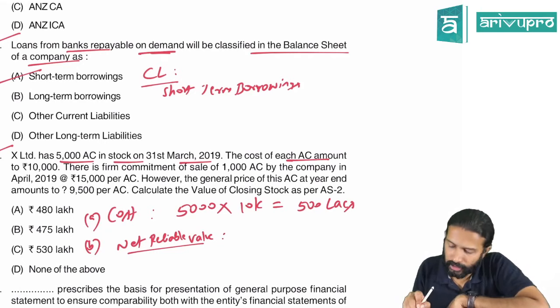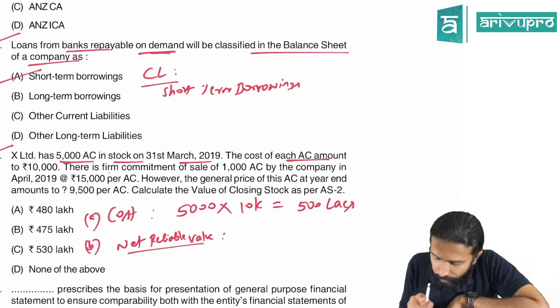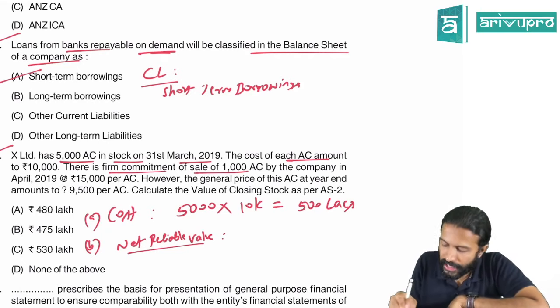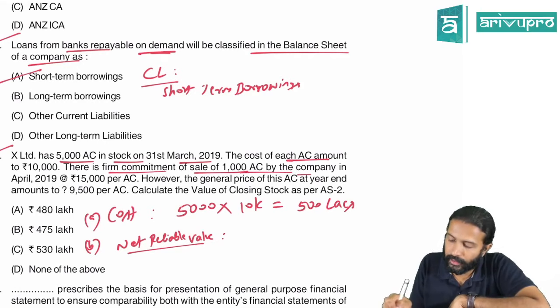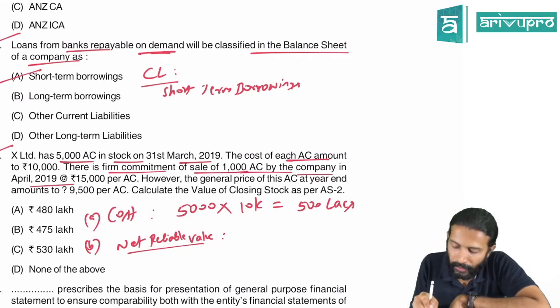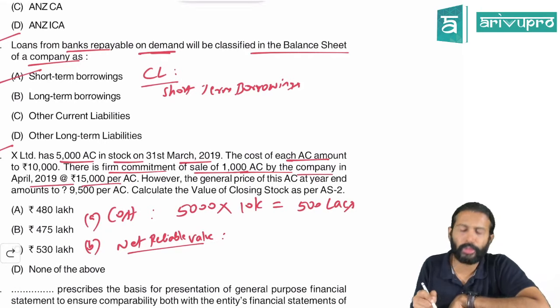Next, net realizable value. Let's see what this is. There is a firm commitment of sale of 1,000 ACs entered by the company in April 2019 at 15,000 per AC.